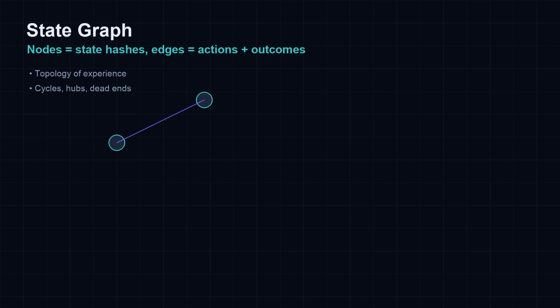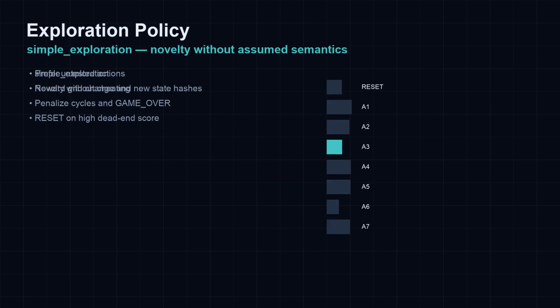Transitions accumulate into a state graph. Nodes are unique states. Edges are actions with counts, rewards, and diff summaries. Exploration topology becomes visible. The baseline simple exploration policy prefers untested actions and new state hashes, avoids game over and cycles, and resets when dead-end scores grow high.